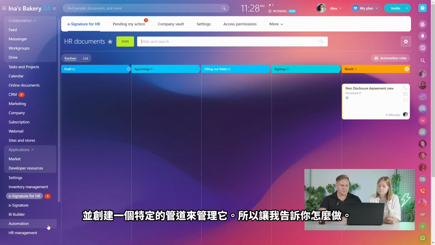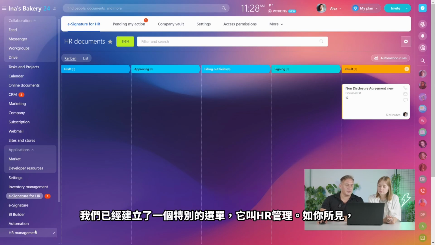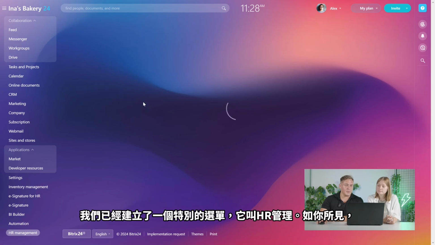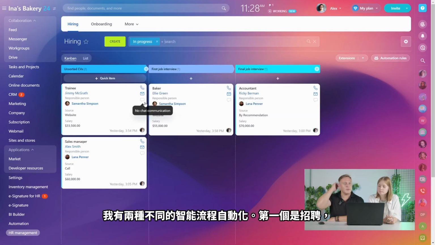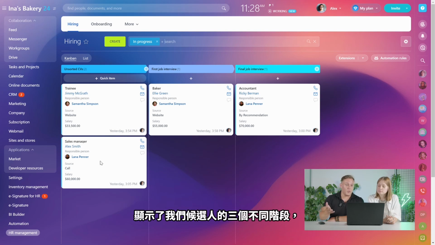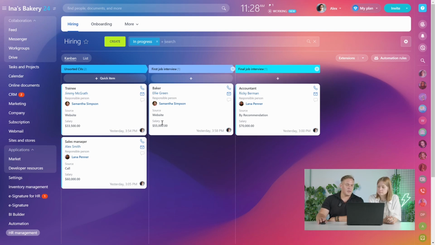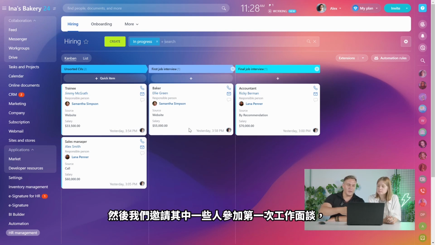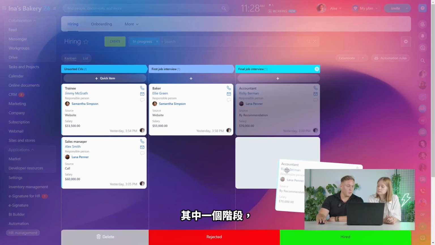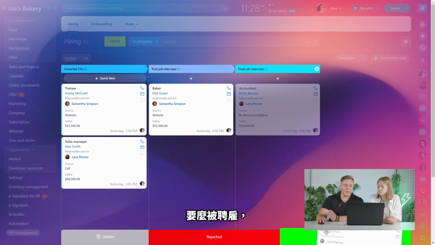So we have here a special section in the menu that's already created. It's called HR management. And as you can see, I have two different smart process automations. The first one is hiring. It's basically a Kanban board that shows 3 different stages of our candidates. So we have some unsorted CVs people send us, and then we invite some of those to the first job interview, and when that's successful, they pass on to the final job interview, and when that's successful, we move them to one of these stages. It's either rejected or hired.